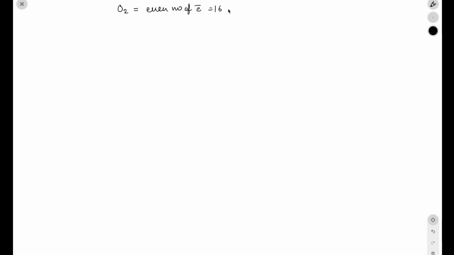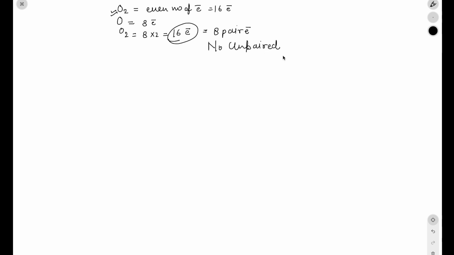That is 16 electrons, because each oxygen atom has 8 electrons. Because there are 2 atoms, the oxygen molecule has 8 multiplied by 2, total 16 electrons, which is an even figure. There are 8 pairs of electrons and no unpaired electron. And as we know, an odd electron species has one unpaired electron. So it is not an odd electron species.